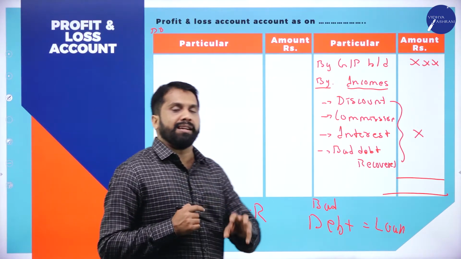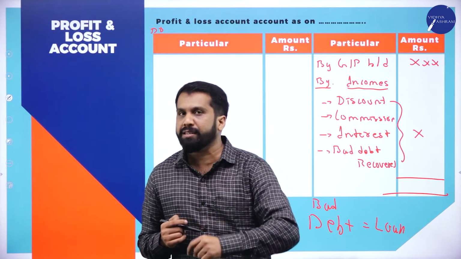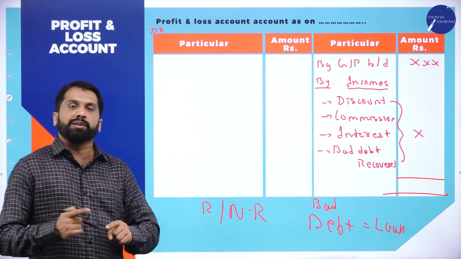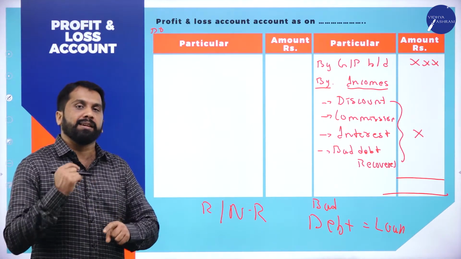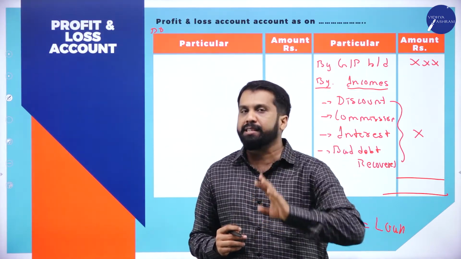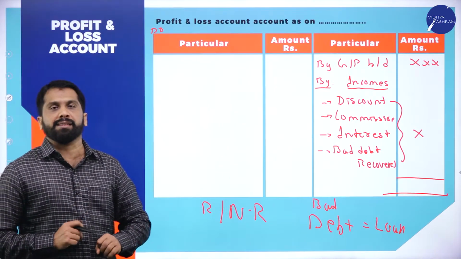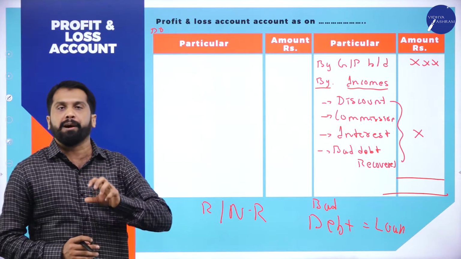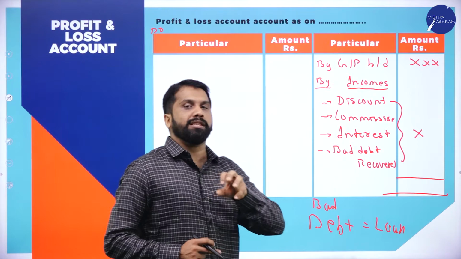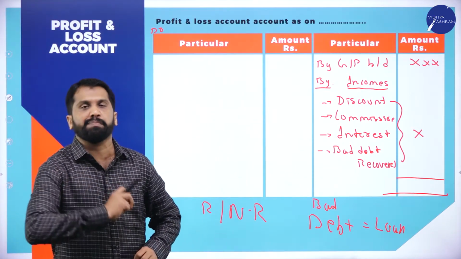Rent. If I give rent 1,000, can you stay for 1 month or 1 year or 2 years? No. Every month you have to pay rent. So every month you have to renew that. Those are called recurring. I don't go for rent. I'll go for lease. I'll pay you 5 lakh. I'll stay there for 5 years. This is not recurring. So whatever 5 lakh you have paid, you will not pay again and again. One time you will pay and for 5 years you will stay in the house. That we call non-recurring expenses.